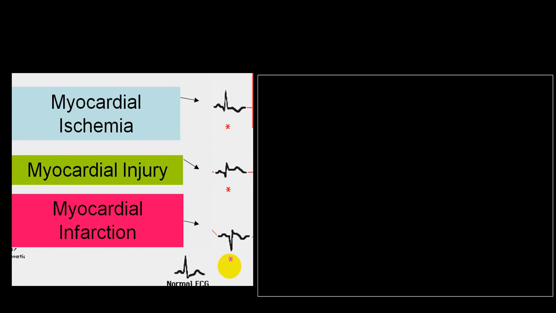Now a little idea regarding myocardial injury, what we call ischemia, injury and infarction. Initially, as the blood flow decreases, you will have a T wave inversion. The ST segment will still be isoelectric. That we call myocardial ischemia. Classical example, stable angina. If you now get a severe decrease in the blood supply that is persistent, you will have an appearance of ST segment elevation. Initially a tall T wave followed by ST segment elevation.